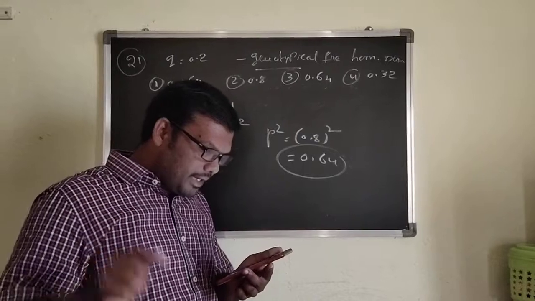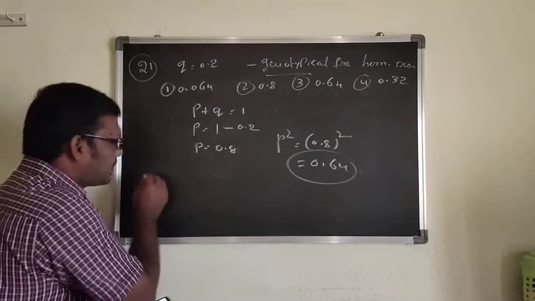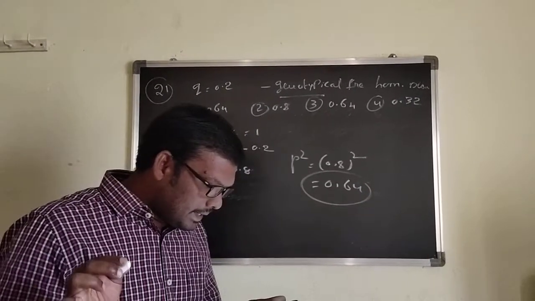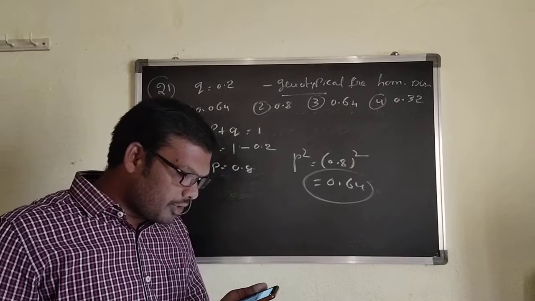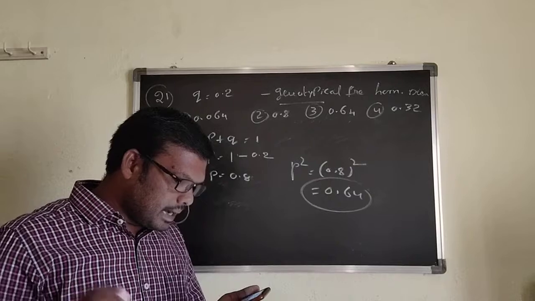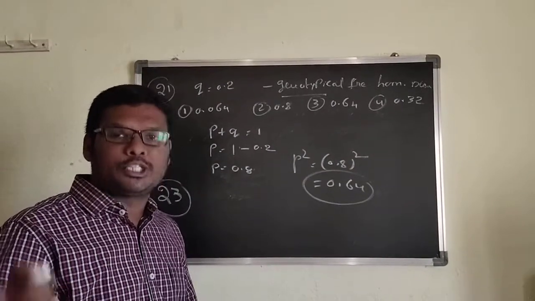If you go for question number 23, in a diploid population of Drosophila, 9% of the population is black in color. Black is recessive to gray.